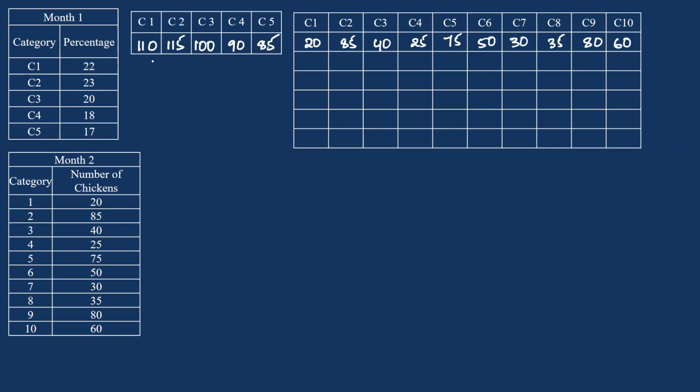Now let me consider that C1 was distributed into C1 plus some other category, so 110 should be equal to 20 plus something. This something will be 90. If I consider 115, C2 was categorized into C1 plus something, then 115 minus 20 is 95.